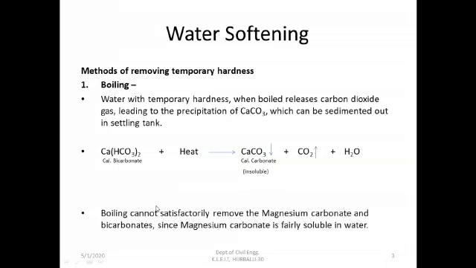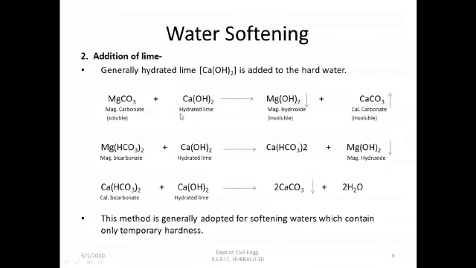Okay, so let me go to the next method, that is, addition of lime. Generally, lime, that is hydrated lime, is added to the hard water for the removal of temporary hardness. These are the reactions that take place. The first reaction is that magnesium carbonate, which is in soluble form, reacts with the hydrated lime to form a precipitate of magnesium hydroxide, which is insoluble. That is, magnesium hydroxide gets precipitated, and calcium carbonate is also formed, which is again insoluble.